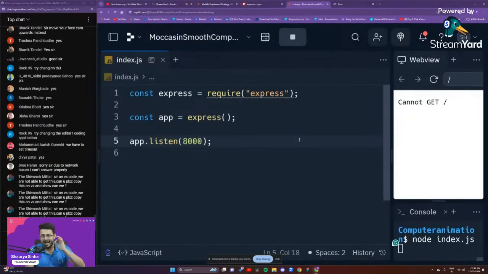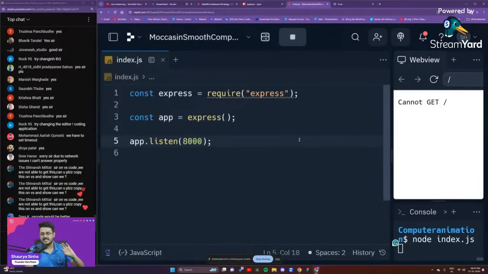It is not able to handle the get request right over there. Are you guys able to understand this? Please let me know. So on VS Code, we are not able to get it.